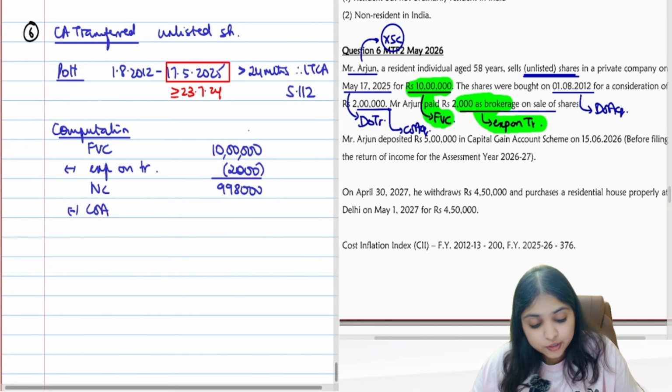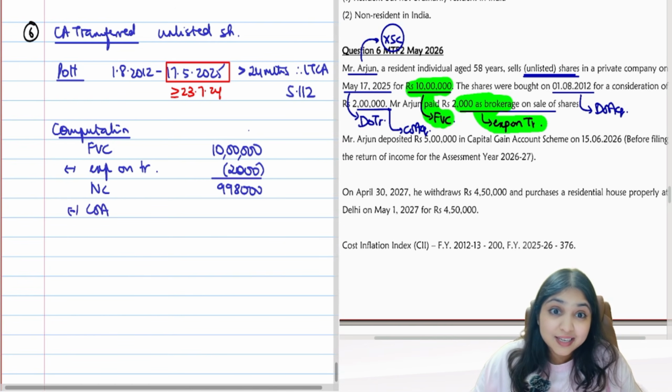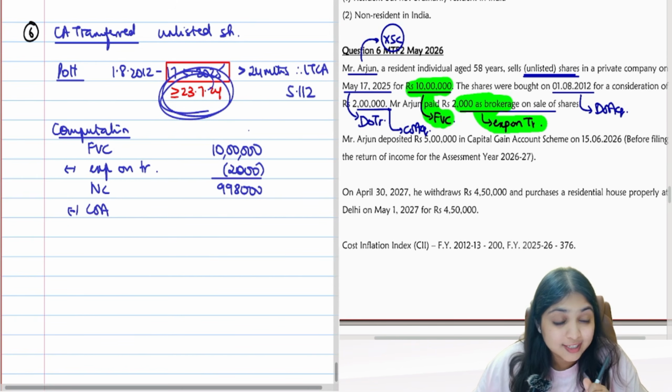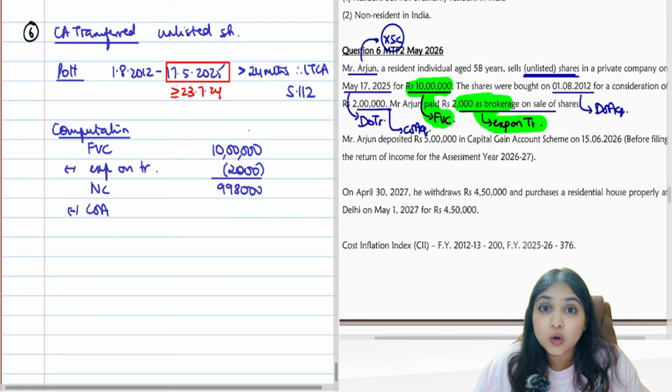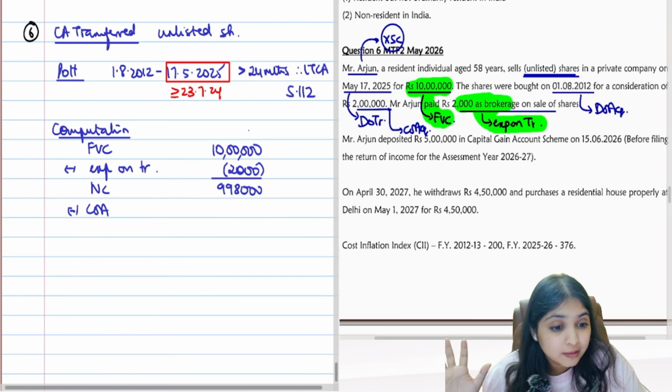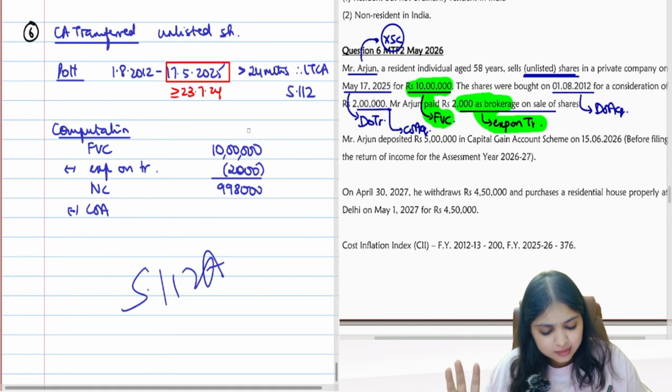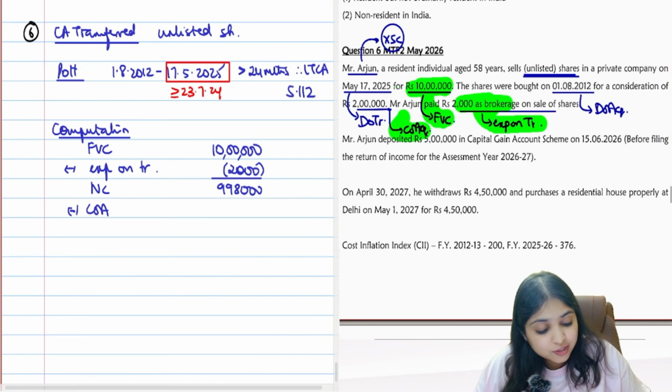Then less cost of acquisition. Can I please index the cost of acquisition? Transfer is after amendment, no indexation. Will you apply the grandfather clause? Grandfather clause is that FMV on 31st Jan 2018. Will you do all that? All that you will do only if it is 112A. This is 112. So I'll take the cost of acquisition as it is.